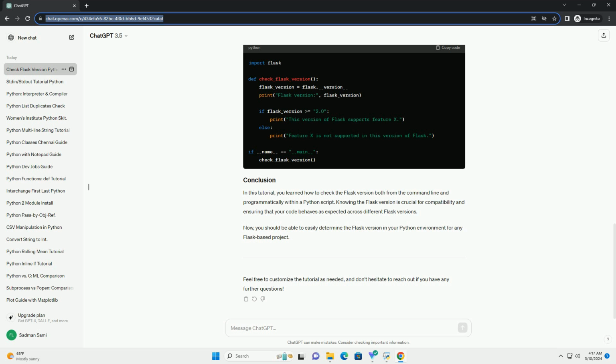Now, you should be able to easily determine the Flask version in your Python environment for any Flask-based project. Feel free to customize the tutorial as needed, and don't hesitate to reach out if you have any further questions.